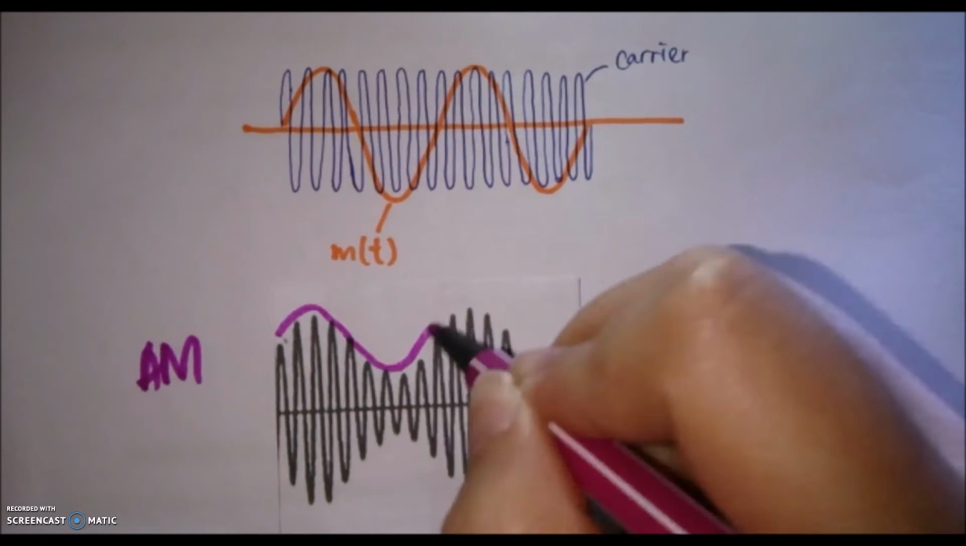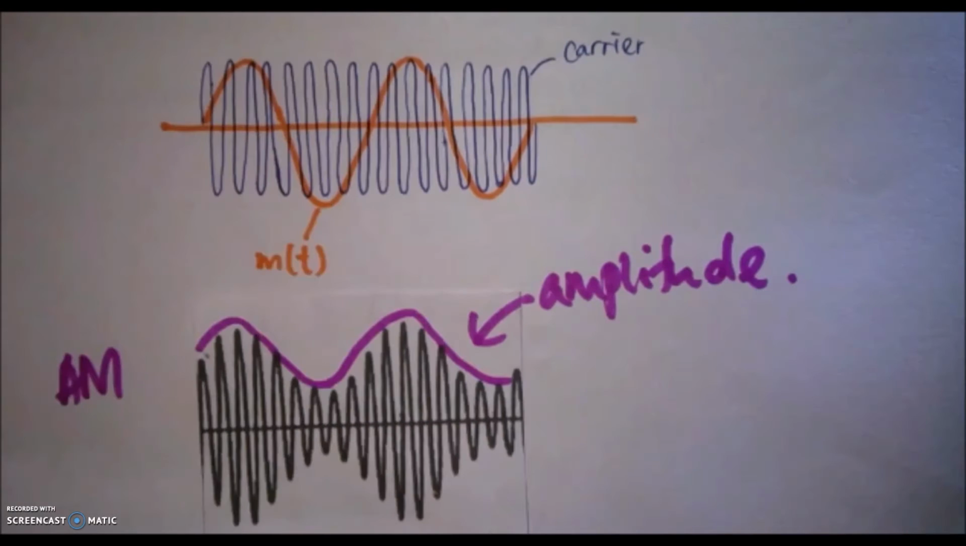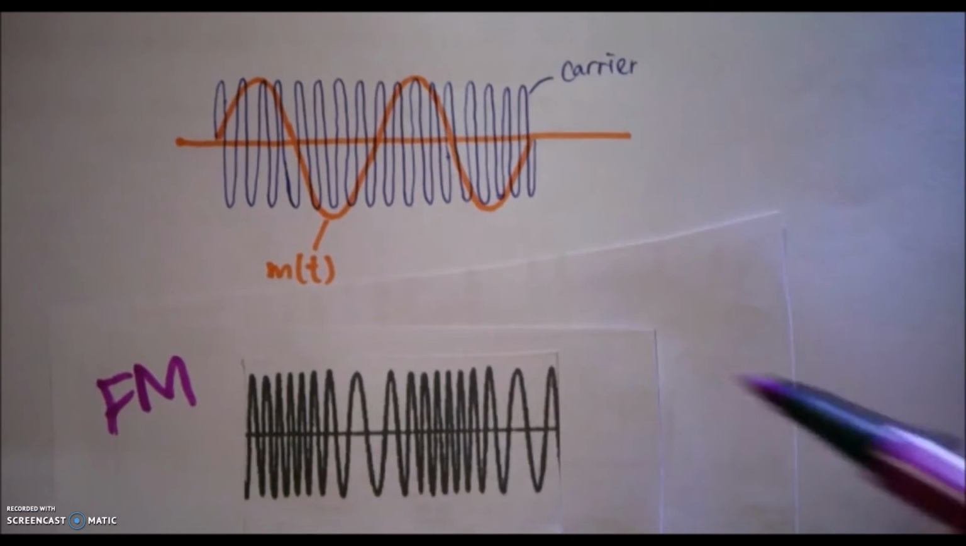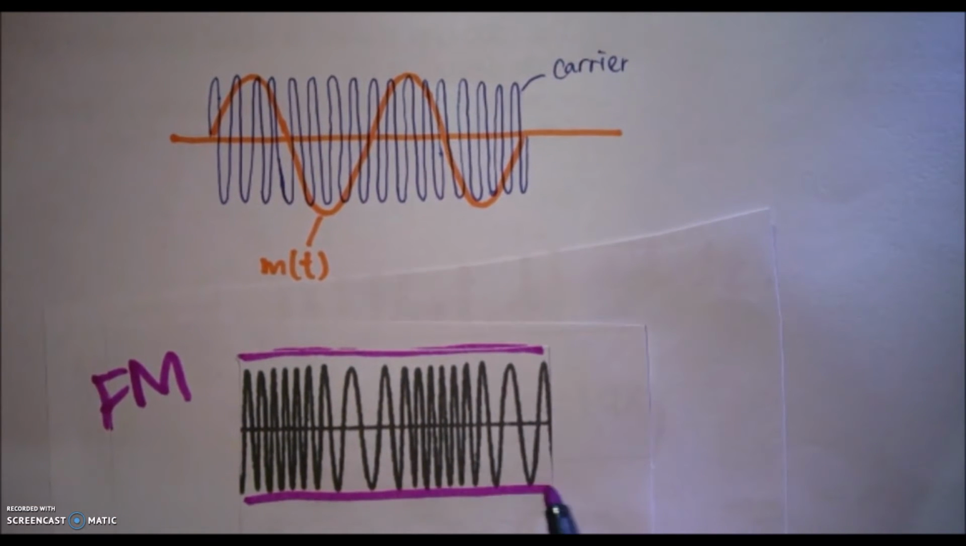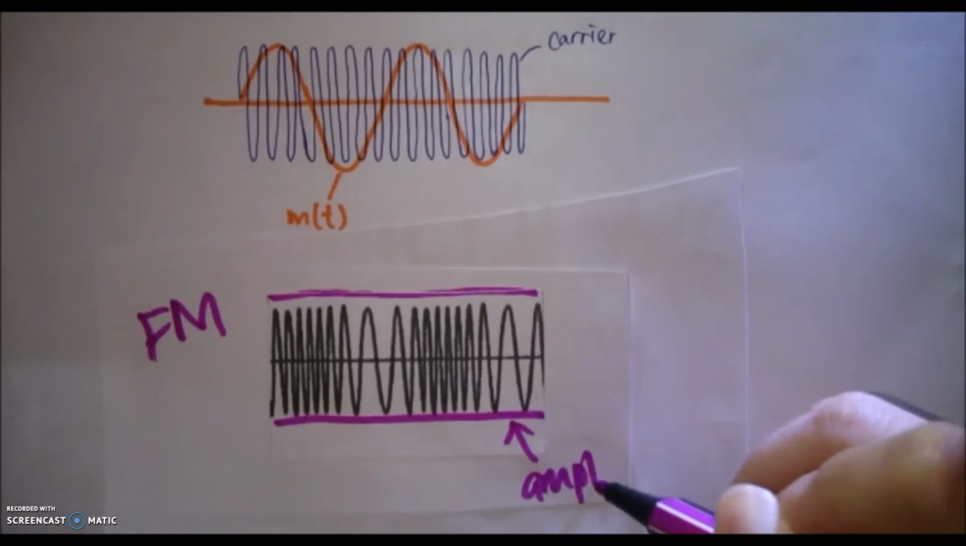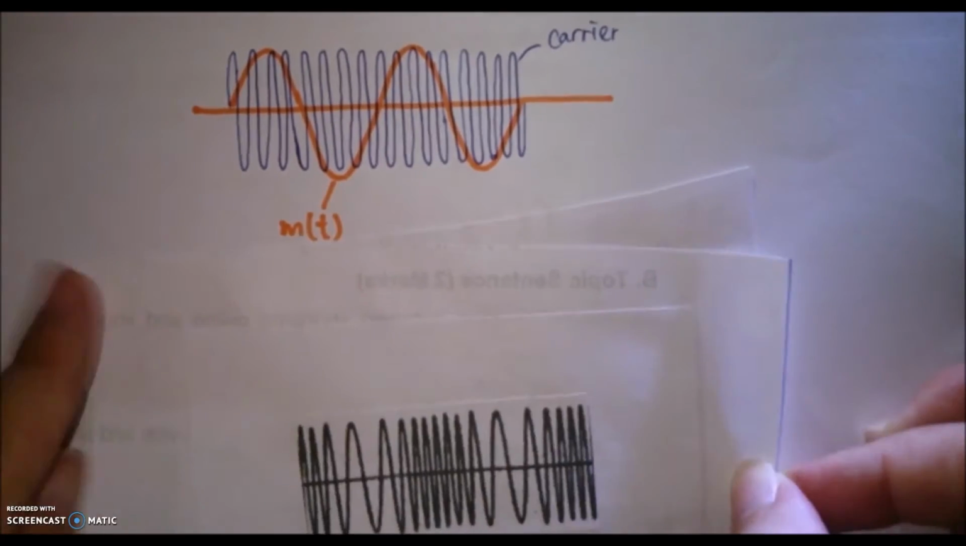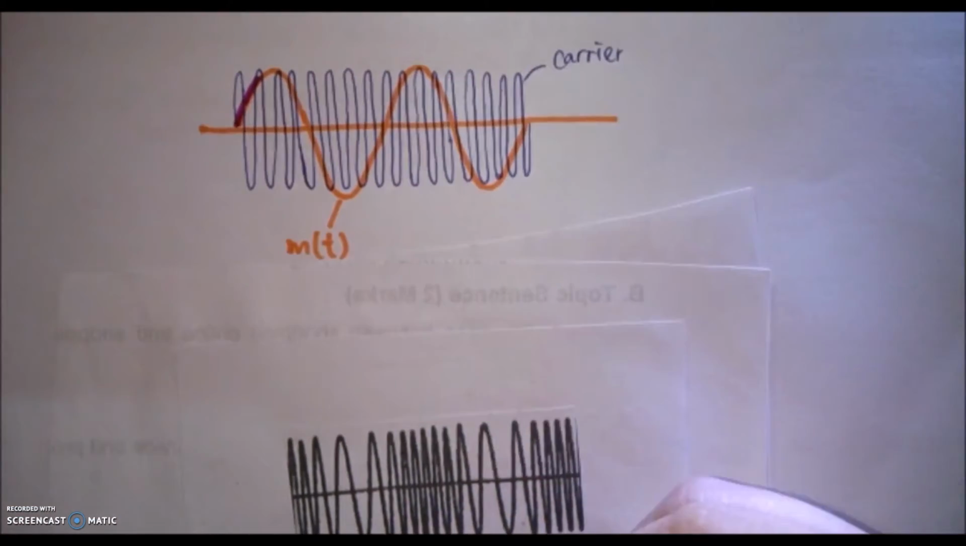In AM, carrier wave is modulated in amplitude by the signal that is to be transmitted, hence the frequency and phase remain the same. On the other hand, in FM, carrier wave is modulated in frequency by the signal that is to be transmitted, hence the amplitude remains the same. In short, FM is instantaneous frequency varied linearly with the signal,